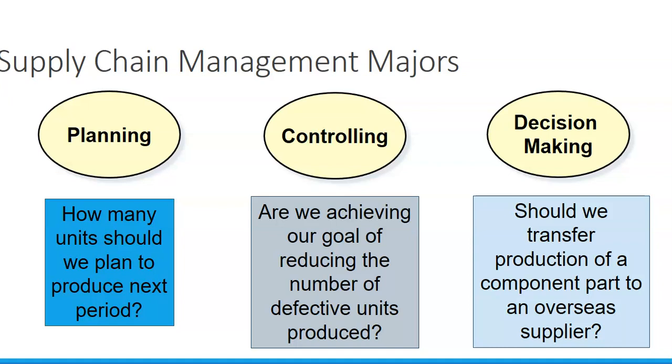Supply chain management majors. So supply chain management is getting a product from conception into a customer's hands. So how many should we produce to make sure that stores never run out of stock? What does our demand look like? Are we achieving our goal of quality? We'll talk about cost of quality in a later chapter and how we maintain quality reports for organizations. Should we use an overseas supplier? Should we outsource any of our services? Should we make everything in-house, or should we buy parts from other people?